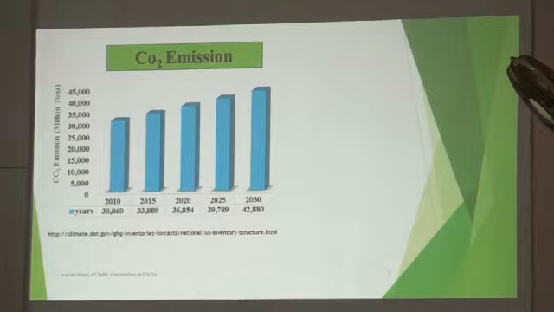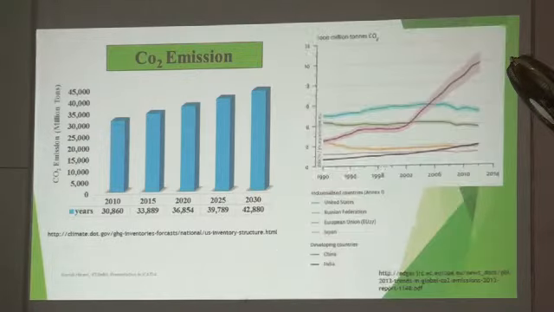This literature review indicates that CO2 emissions are increasing day by day. If we compare the United States, Russia, Europe and Japan, these are almost straight lines. Their CO2 emission by and large remains steady, it is not increasing.